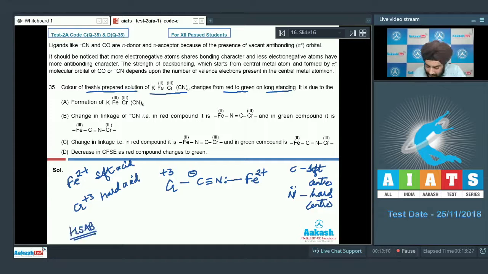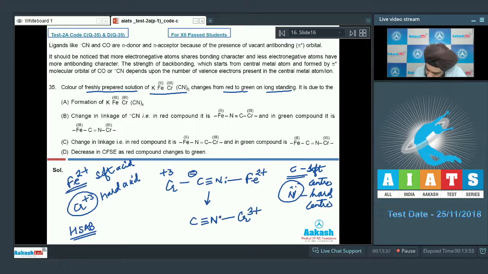From the hard soft acid base concept, a soft acid, which is Fe2+, will like to bond with the soft base, which is the carbon, and a hard acid, Cr3+, would like to bond with the hard center or the hard base, which is nitrogen. So given some time, this will rearrange itself to give the other bonding mentioned in the question. Chromium 3+ ions will be bonded to the lone pairs of nitrogen, whereas the Fe2+ ions will be bonded to the negative charge over the carbon atom.